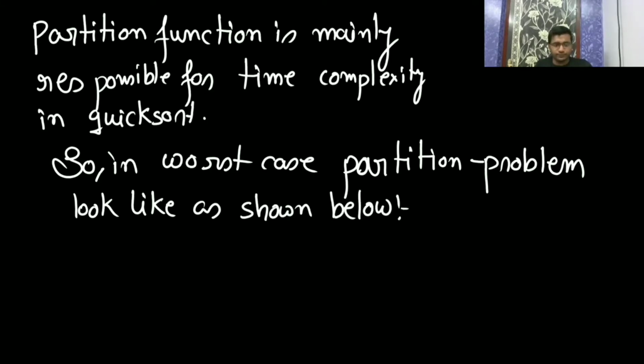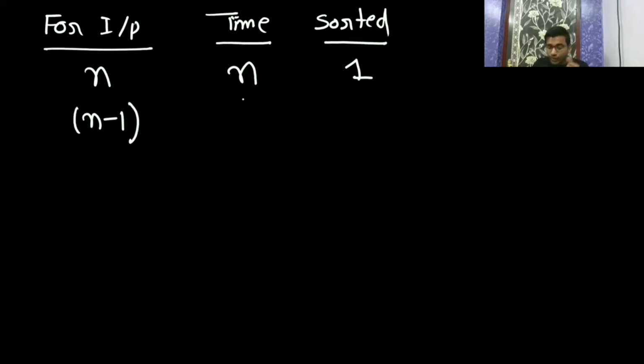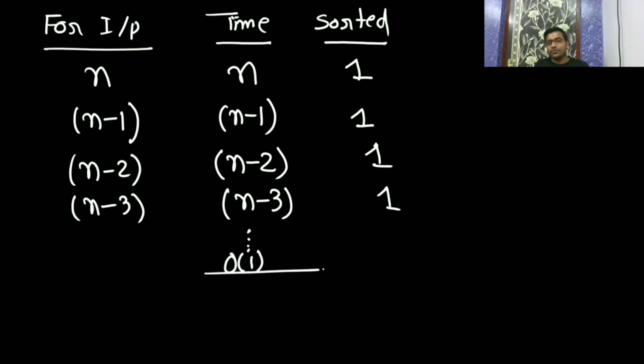The partition function for input n, here the input, here the time, and here this is sorted. So how many elements is it sorting? For input n, the time it takes is n, and in the worst case it is sorting only one element. Then the input gets reduced to n minus 1. Whatever the size of the array, it takes that much time, n minus 1. Only one element is going to be sorted. Again the input reduces by 2. Again, whatever the size of the input, the input gets reduced by 3. In this way it keeps going until we get constant time.